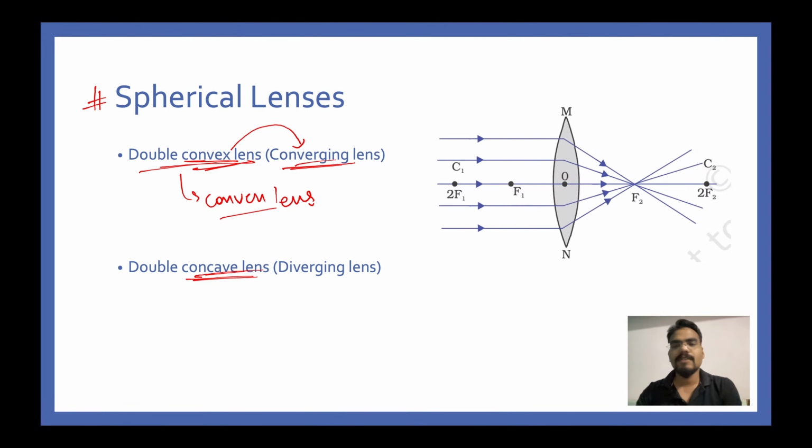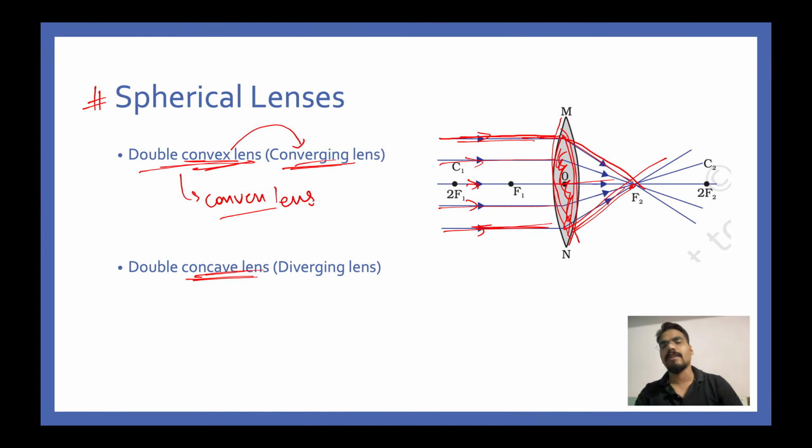The reason being, see, when the light rays which are incident on a lens such as this, which has two bulged portions, then after refraction, they will pass through a common point, and as you can see, these light rays initially were going parallel and now they are meeting at a certain point. So they are converging towards a common point, and that is why these lenses are also called converging lenses.